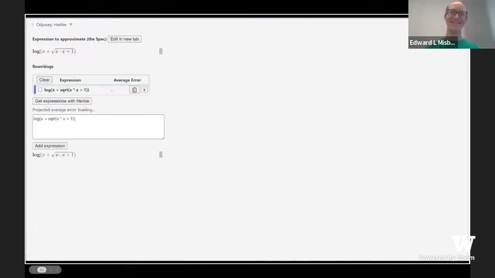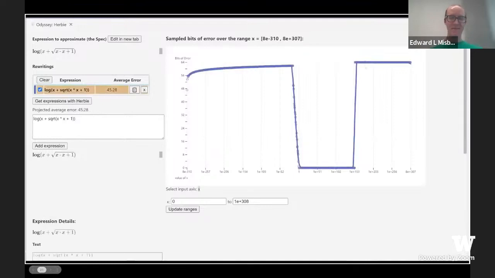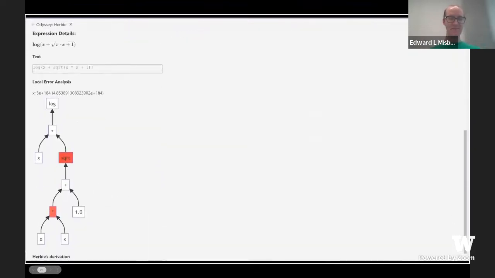After submitting, the interface updates. On the left, we see a table of rewritings. On the right, we see an error plot. We would like to diagnose which operations in the expression are causing error. There are two areas with high error. Clicking selects both the rewriting and a particular point. If we then scroll down, we can see the local error analysis for that point.